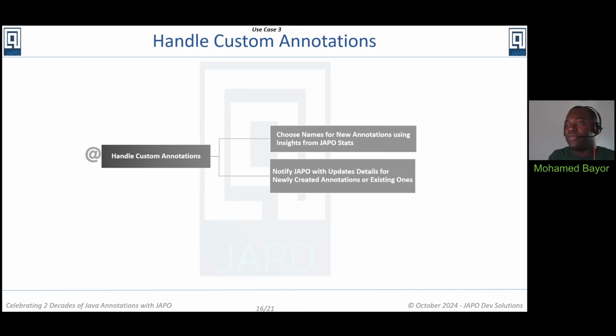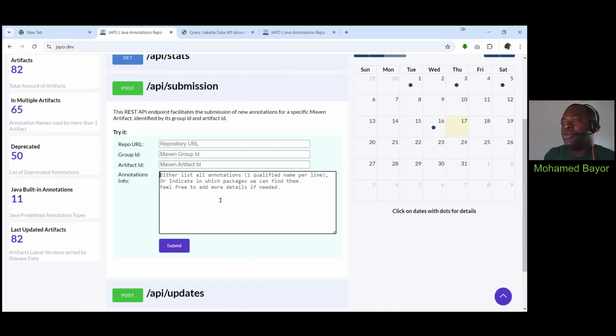If not, if the name is already used, how do you get to know that? I guess by using Google, any typical search engine. But then JAPO offers some interesting stuff.